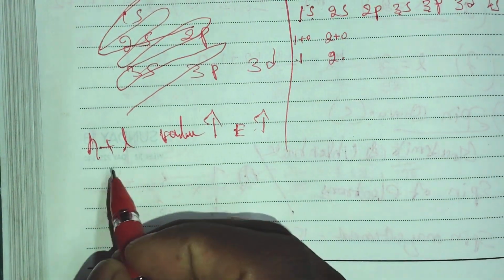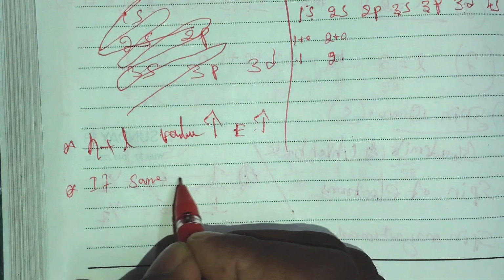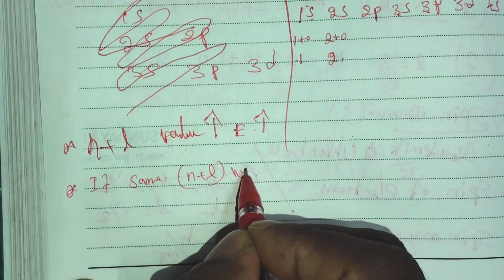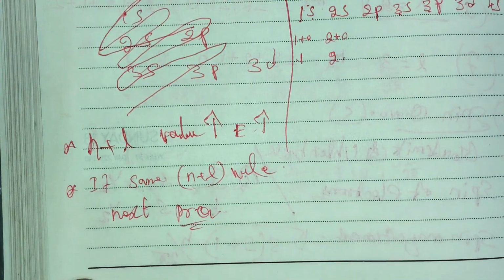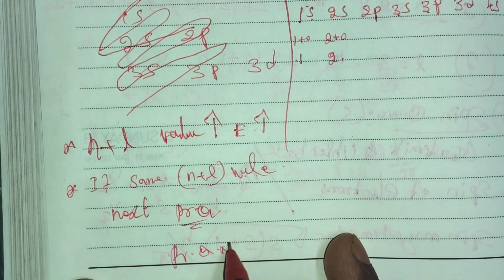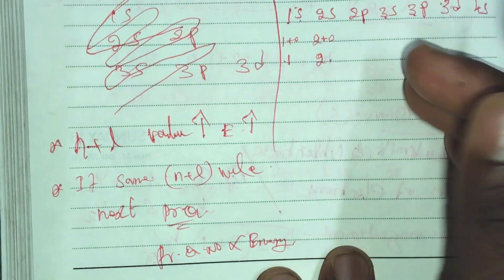Okay, so then the next thing: if the n plus L value is the same, we go to the principal quantum number. The principal quantum number is directly proportional to energy. That's all. Okay, now you can come to here.